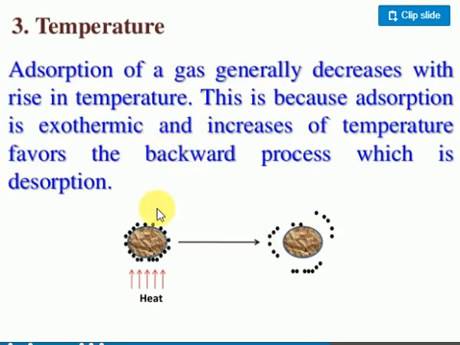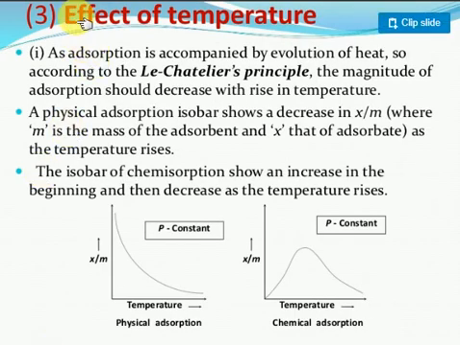Next one is temperature. Generally, absorption of a gas decreases with rising temperature. This is because absorption is an exothermic process. I will discuss the exothermic process. When we increase the temperature, look at this: I'm taking one solid here with gas molecules attached. When heated, the gas molecules leave the surface area. Why do they leave? Because after gaining heat, the kinetic energy of the gas molecules increases, and their movement increases. Look, this is a very clear mention of the effect of temperature.